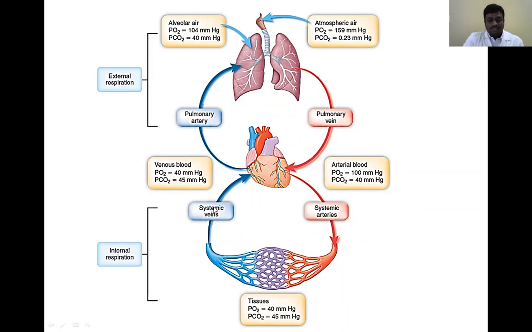Then the carbon dioxide enters the systemic veins, goes to the right atrium and the right ventricle, and then transfers to the lungs through the pulmonary artery. So this is about internal respiration and external respiration. This mainly depends on the partial pressure of oxygen and carbon dioxide.